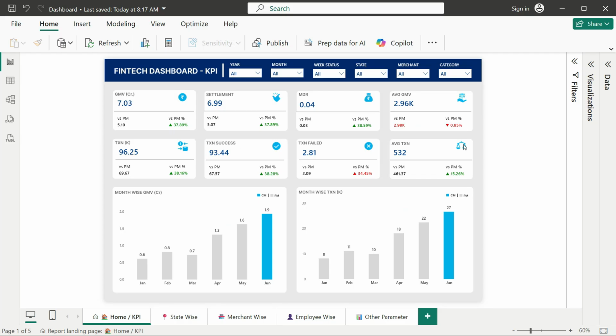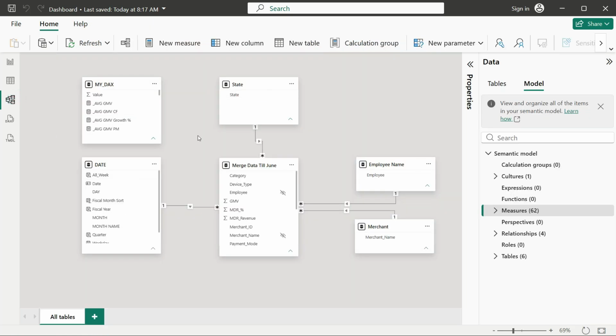I have created this dashboard for fintech companies like Paytm, PhonePe, Google Pay, Amazon Pay, Razorpay, PayU, and so on. This dashboard shows the overall performance of a company from every different aspect. Now I will explain this dashboard in detail. First of all, I will show you the cardinality between the tables. These are a few tables which I connected.